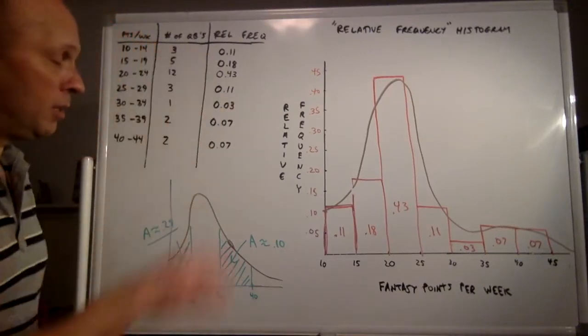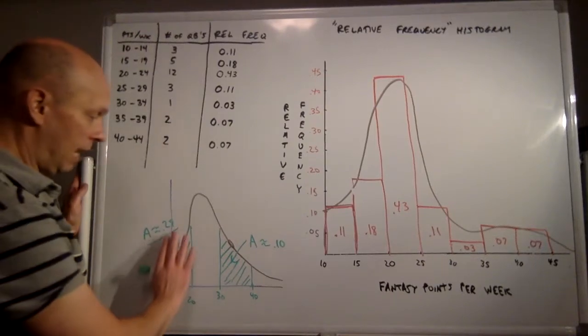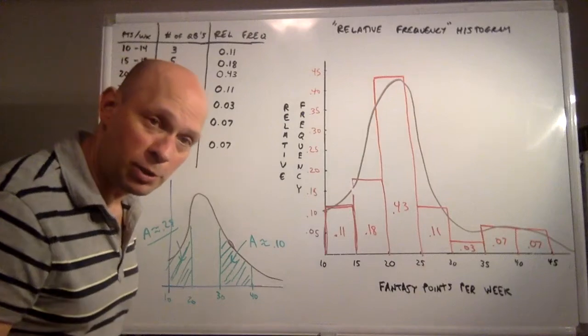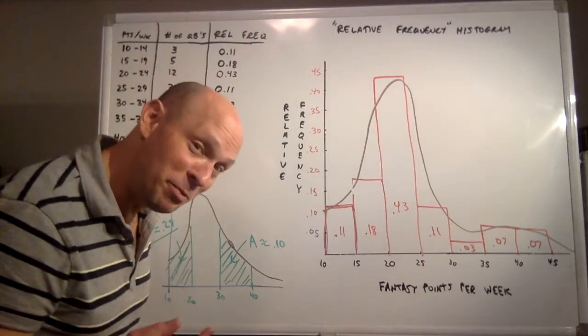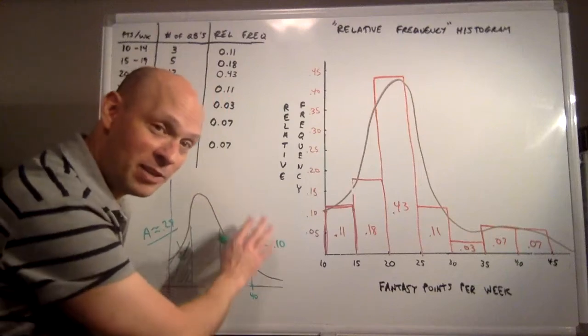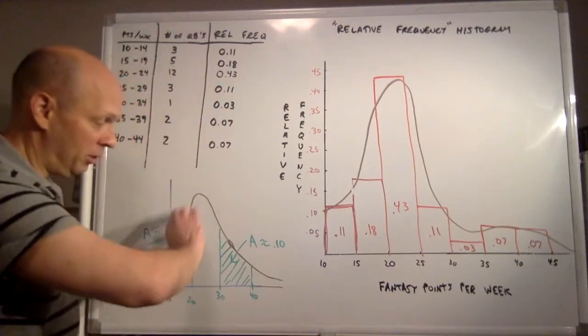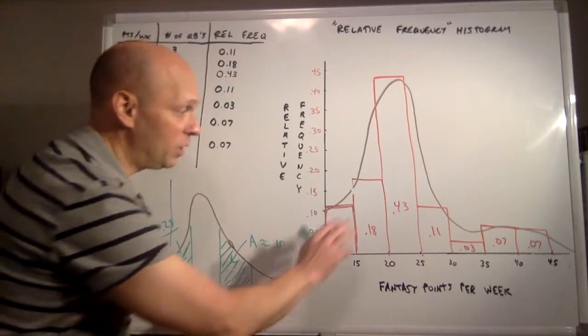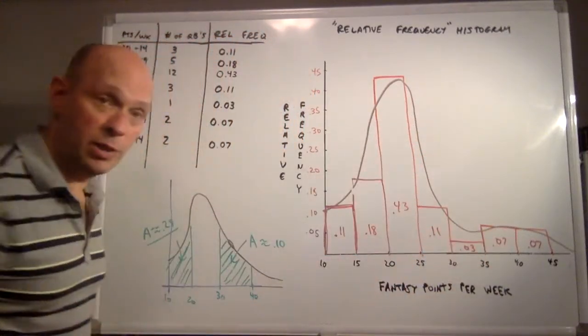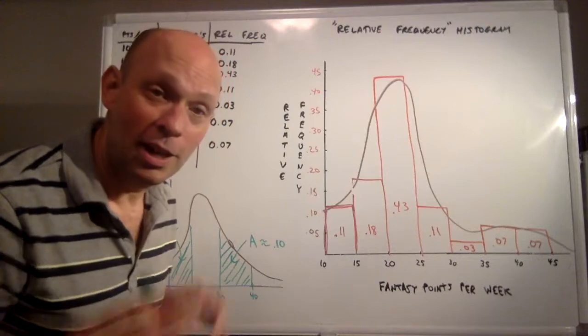But one thing before we define this formally is if I got the area under the entire curve, what should that area be equal to? It should be equal to 1, right? Because 100% of my quarterbacks should be captured by this density curve. And you can see why that sum is 1, because you can see the numbers in the relative frequency histogram.